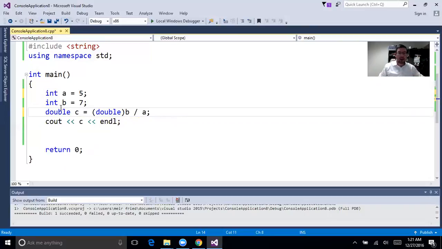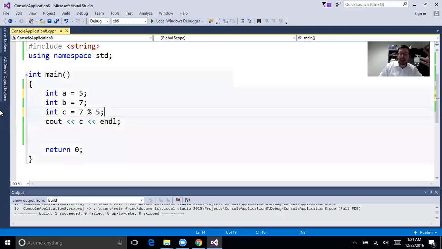Now there's a really good operator. Okay, so that's just some points about arithmetic and stuff like that. There's a really important operator that's called mod. So I'm going to leave this, and I'm going to say int c. It doesn't matter if it's an int or not, because modular is always that. Int c equals 7, the funny, silly sign, the percentage sign, 5. Now that is the sign for mod.